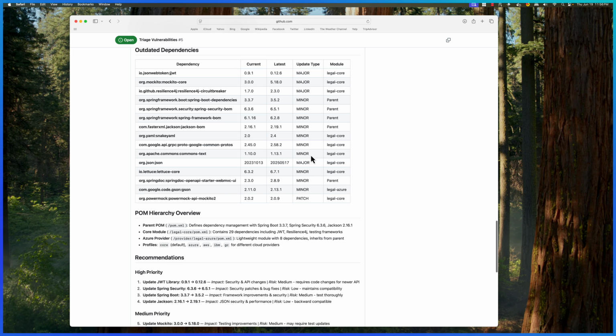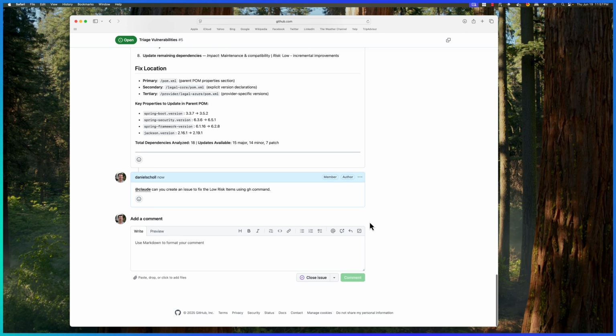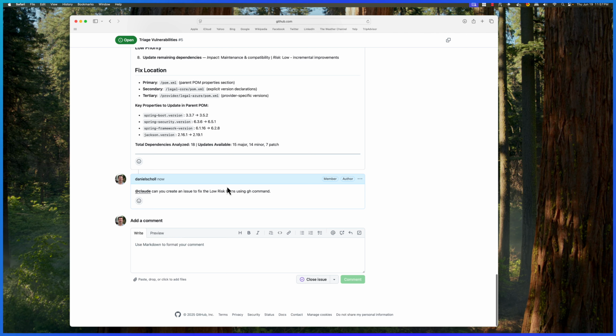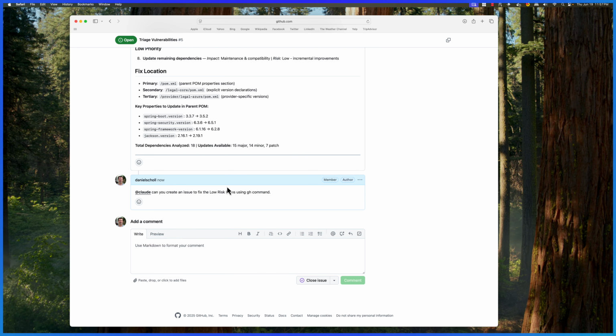Okay, so it should go find the things that are minor patch bumps or something like that, like this one. And in theory, it should be moving some of these up, and we'll see what the issue comes back. So this has now gone off to our autonomous agent to create the issue. And as soon as the issue is created, we'll come back again.